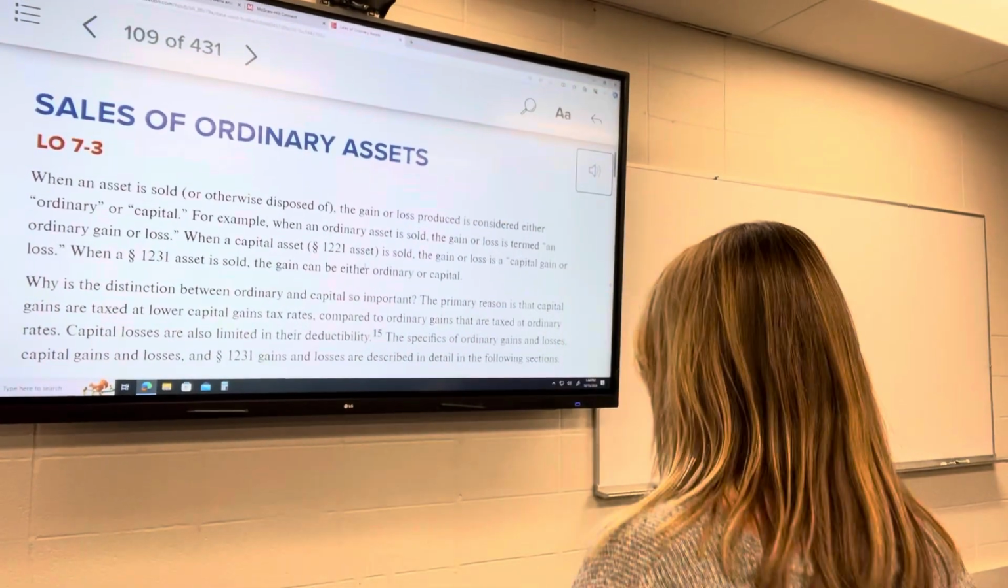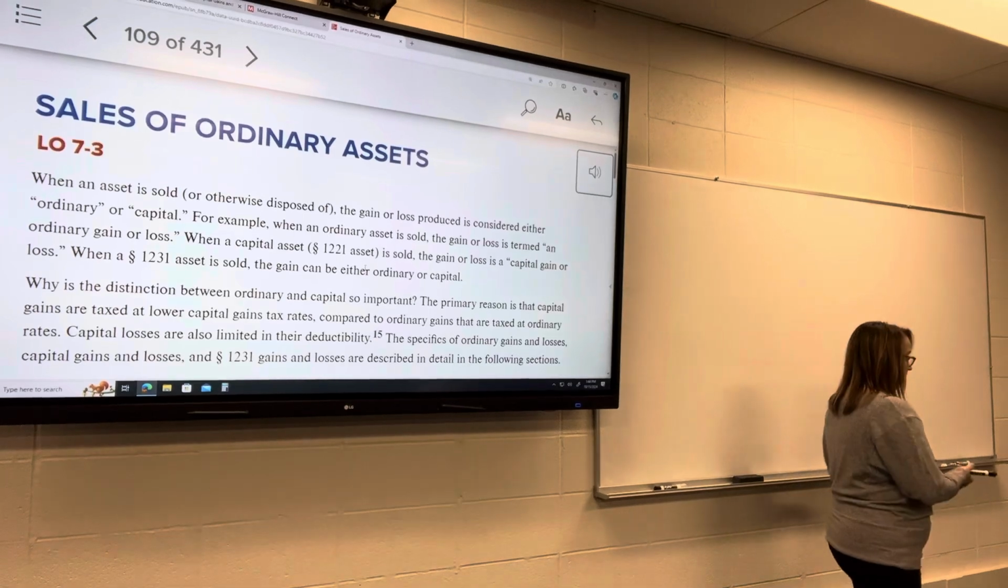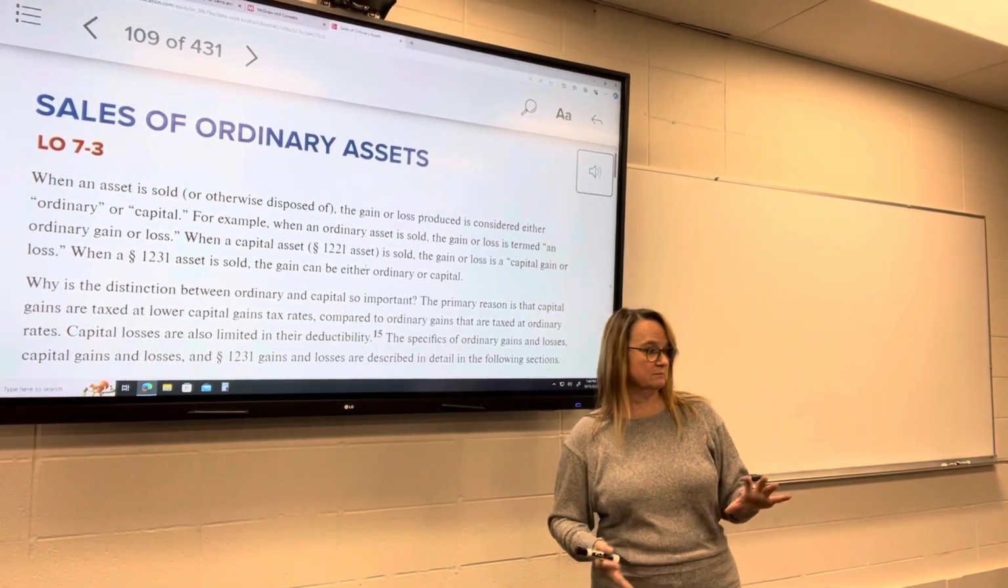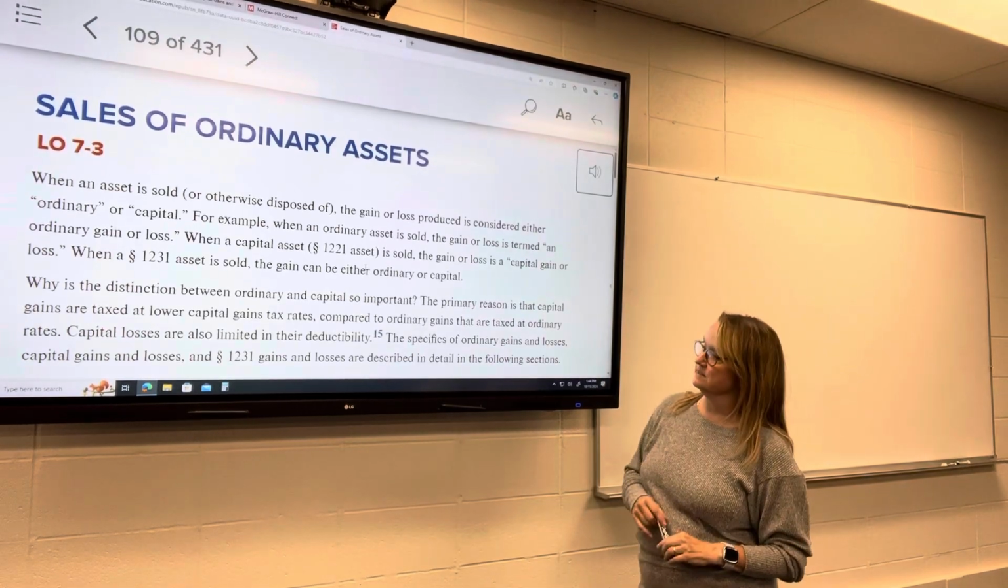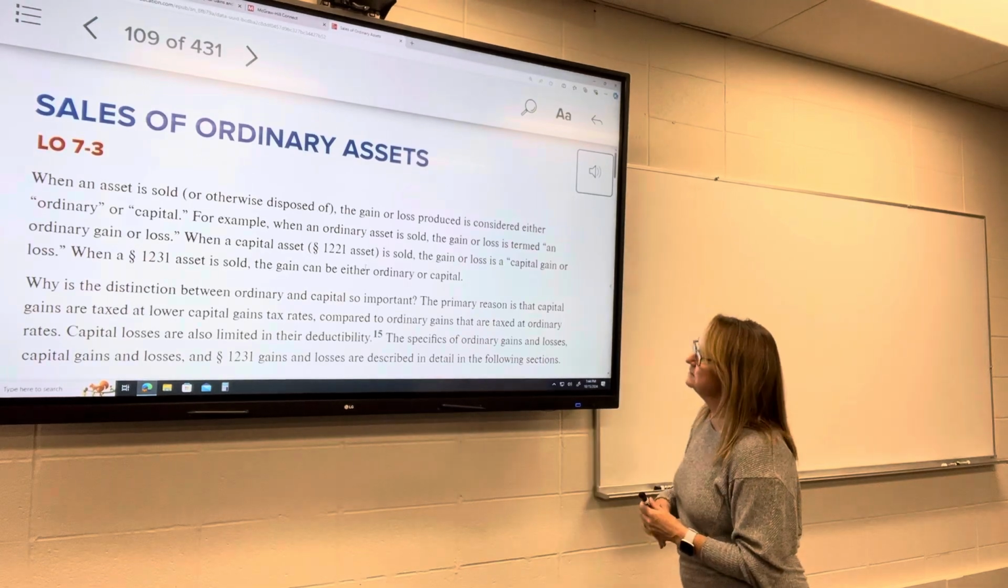So our first classification, ordinary assets. Remember, inventory, accounts receivable, trade or business assets that were held for less than 1 year. These are our ordinary assets. They're taxed at ordinary tax rates, ordinary income tax rates.